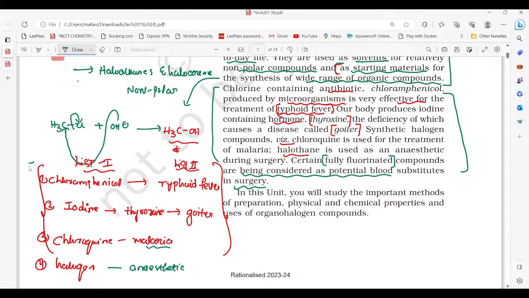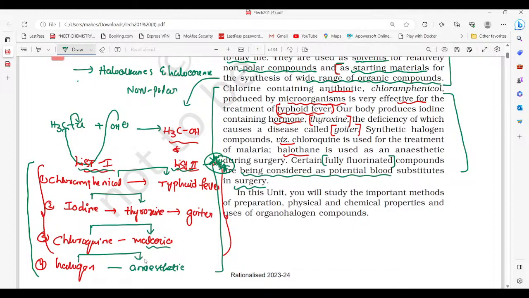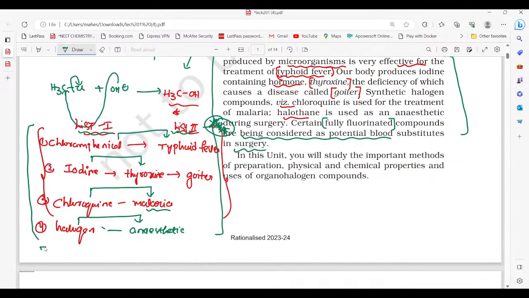Now let us remember these points, which are very important from the exam point of view. You may expect a question in 2024 also. Why? Because here we are providing list 1 and list 2 to make an objective question. Chloramphenicol is used for typhoid fever treatment; the iodine-containing hormone thyroxine, whose deficiency causes goiter disease; chloroquine is used to treat malaria; and halogens are used as anesthetic drugs. And the fifth one is fully fluorinated compounds.